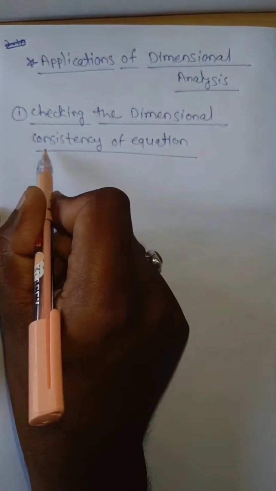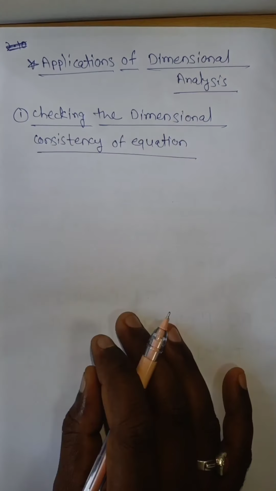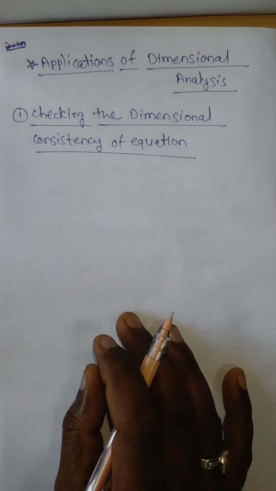Now, applications of dimensional analysis. There are 3 applications, but in our book they are giving only 2 applications, but we need to study 3 applications. All those 3 applications are very, very important. First application is checking the dimensional consistency of an equation, means we have to check the dimensional formula of a given equation.